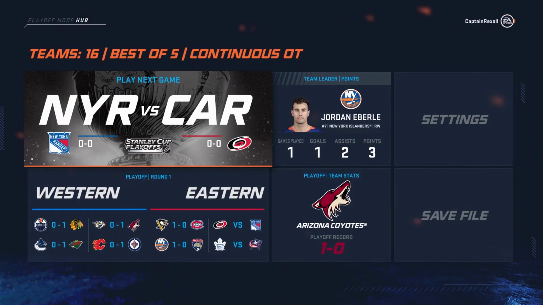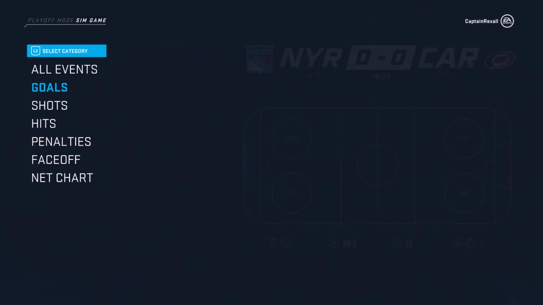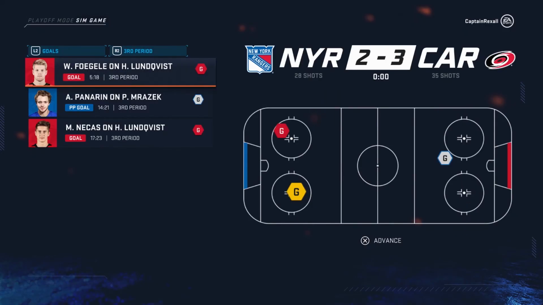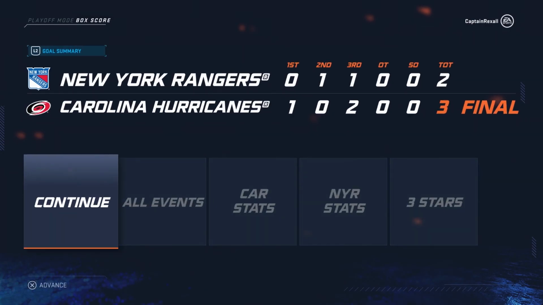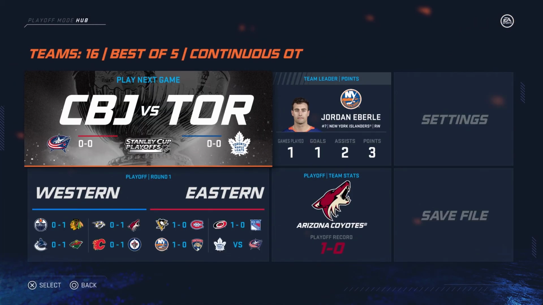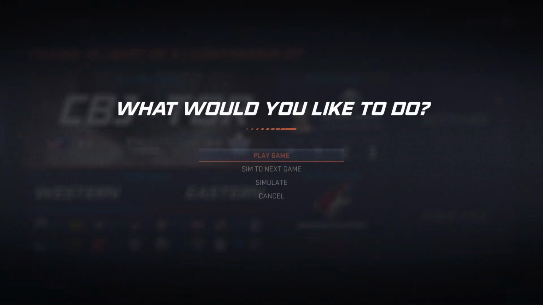A lot of people are choosing the Rangers, thinking that they are going to win this series. I think this is going to be a series to watch, without a doubt, because I think they're very evenly matched, and it's going to be a fun series to watch between the Hurricanes and the Rangers because they're young, speedy teams. A lot of people are saying the Rangers will win, but I think the Rangers have a lot of hype, but not a lot of good players on the team. But anyways, let's get right back to it.